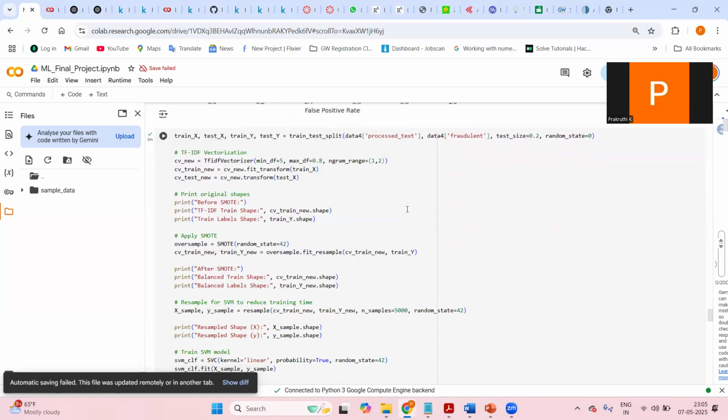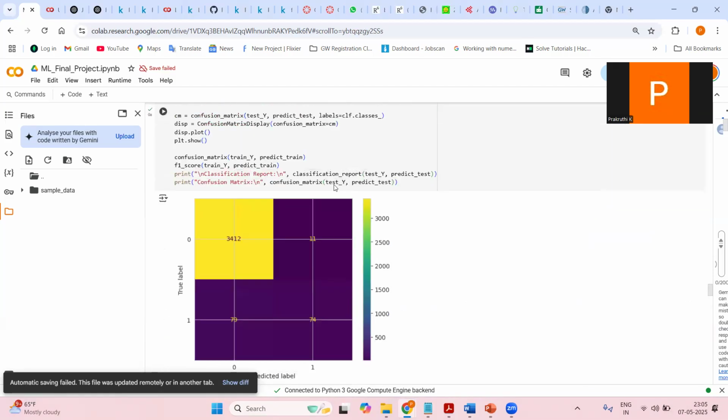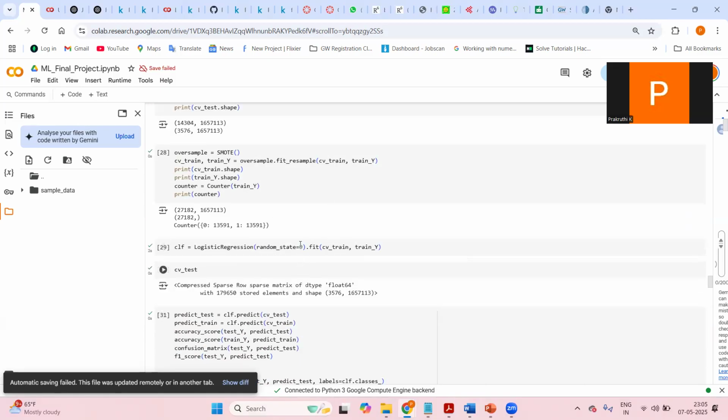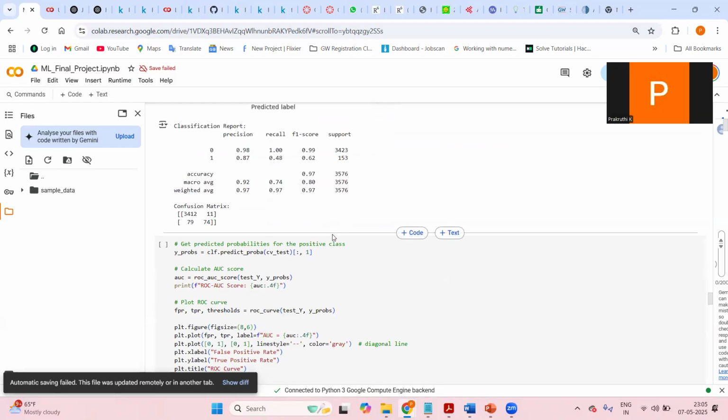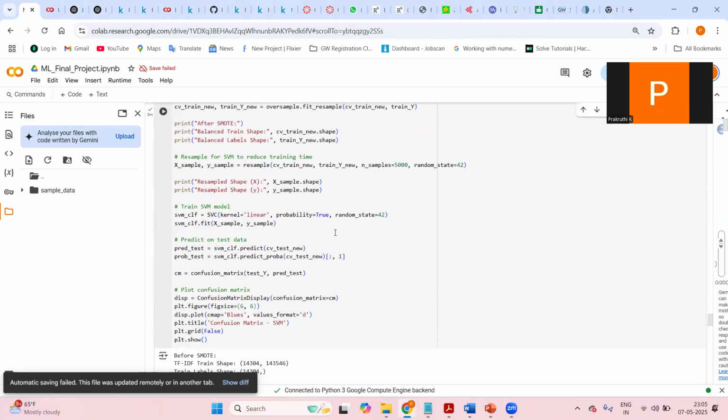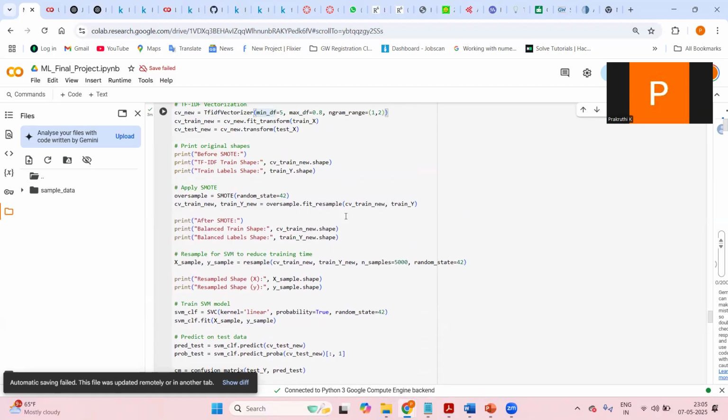Similarly, there was one challenge when we tried to run the same data set and same sampling technique for the support vector machine. Here we are using minimum and maximum document frequency of 5 and 0.8 and 1-2 n-grams, but previously it was more. For logistic regression, it was between 0 and 1, and it was taking longer to run, and even after many hours it did not execute.